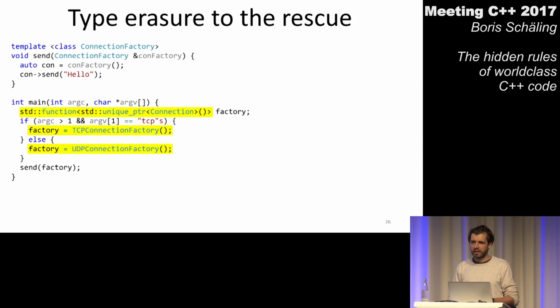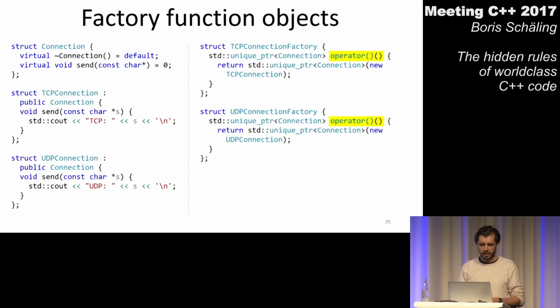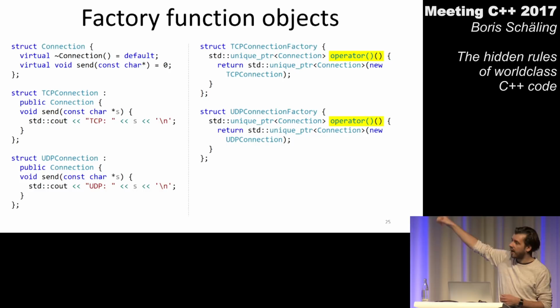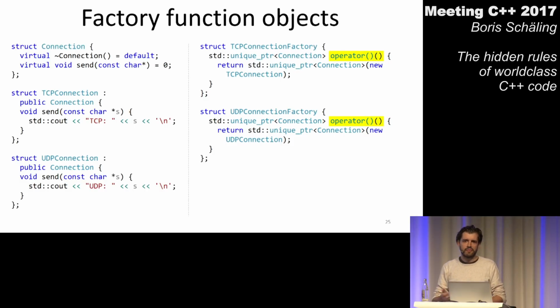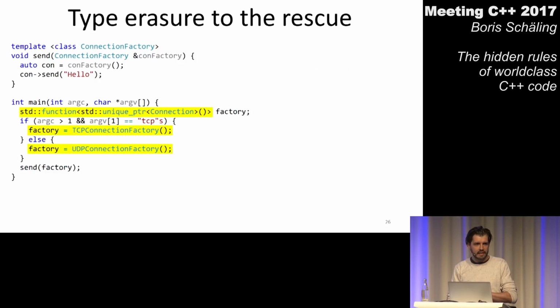Now there are still two things I don't like. First, I had to introduce my class hierarchy again for the left side of my program. I go back one slide. My connection classes, they are again all derived from one base class. That was something I needed to do to come up with a common interface on the right side. And I also had to get rid of my make function. It had such a nice name. Now it's this weird function operator. So let's see whether I can do something about this.